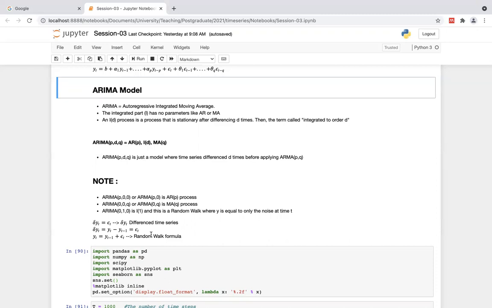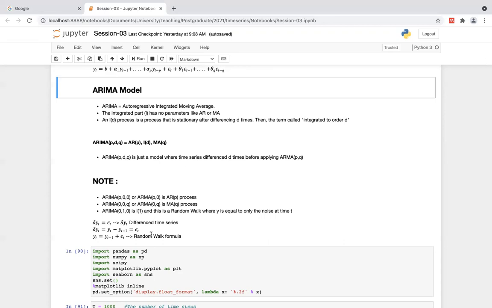That's why previously I didn't model anything using the AR model alone, because once we discuss ARIMA, we can model everything. Second, ARIMA(0, 0, q) is a moving average model, because AR is 0 and integrated is 0, so it becomes a moving average process of order Q.